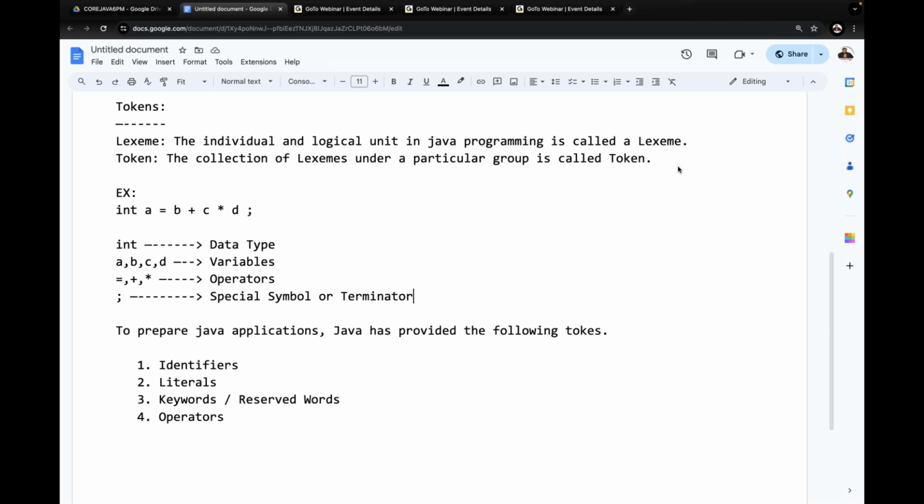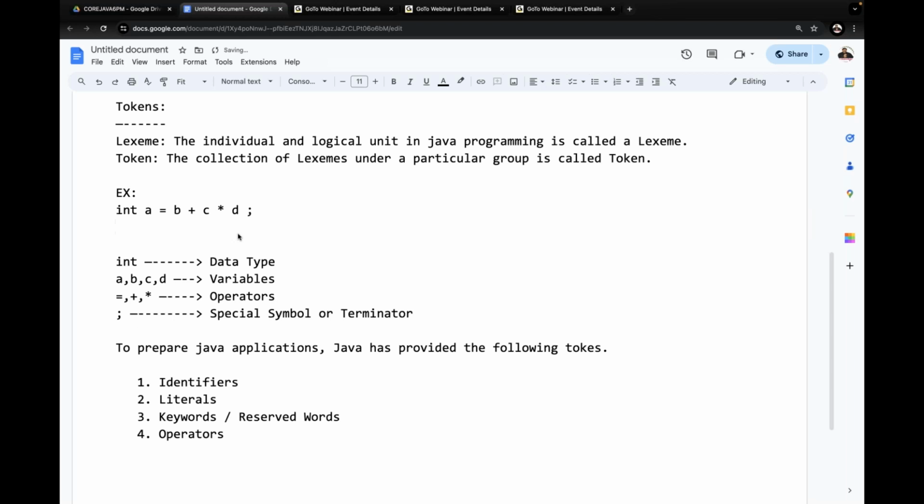Now, what are the various lexemes available in this particular instruction? All the logical individual units: int, a, equal, b, plus, c, star, d, semicolon.